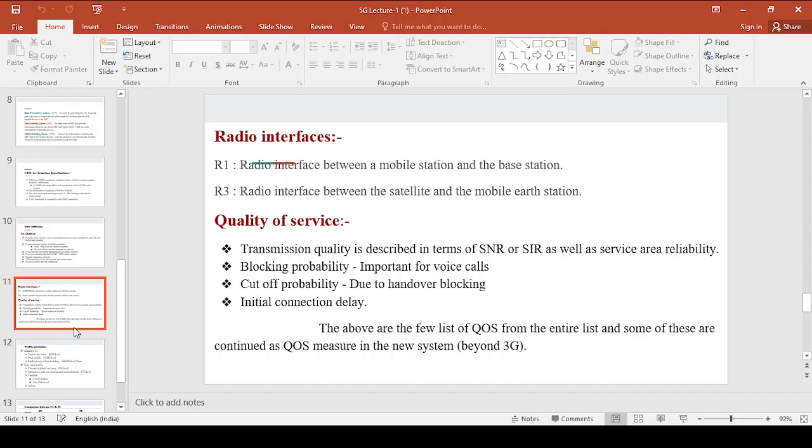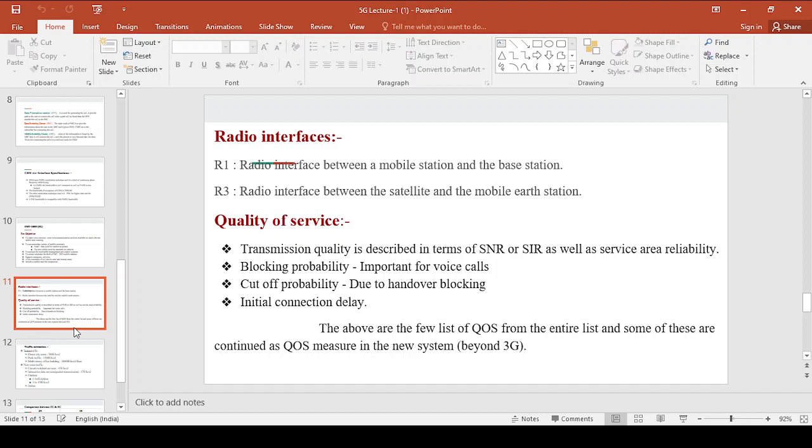Next, there are several radio interfaces for 3G. Among them, I have listed only two, right? One is R1, the first radio interface, which is between a mobile station and the base station, and next we have R3, a radio interface between the satellite and the mobile earth station.